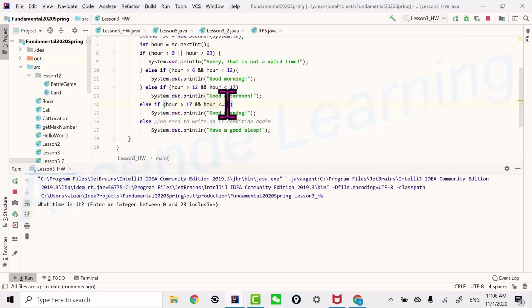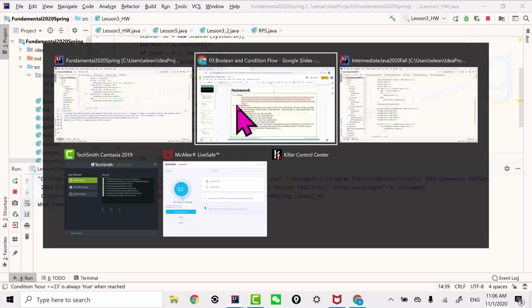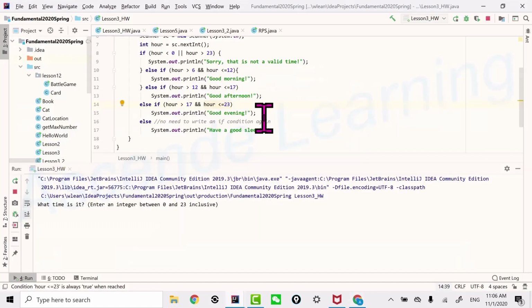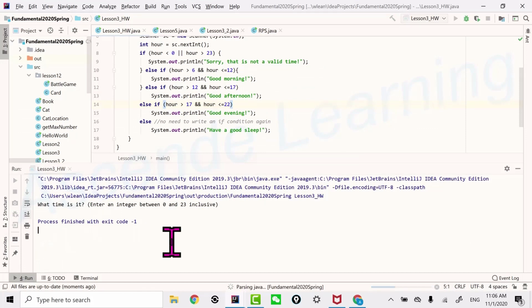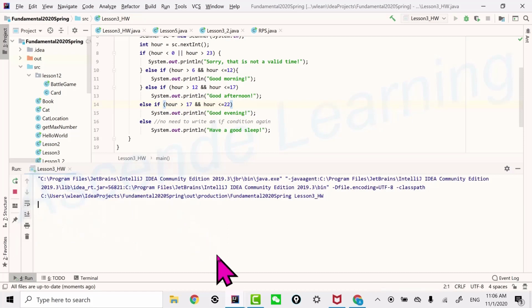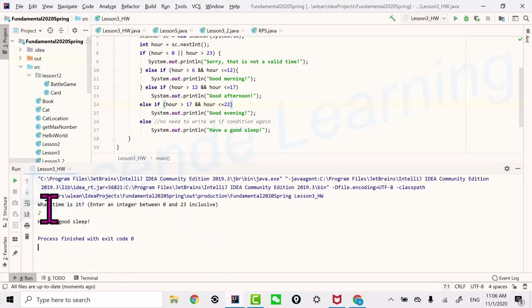22. Yeah, we say greater than 17. Oh yeah, here we should do input less than 22. But anyway, that doesn't change this particular test case. 22 is still going to say good evening. Okay, but then at 11 o'clock, 23, you should say have a good sleep. How about 2 o'clock in the morning? Have a good sleep. Okay, so that works out pretty well.